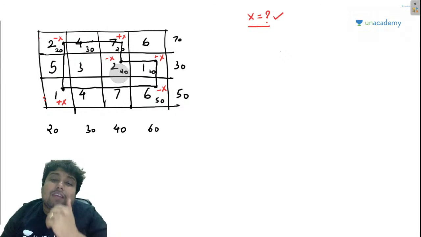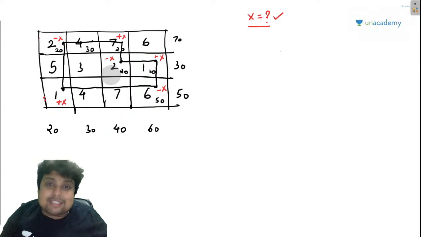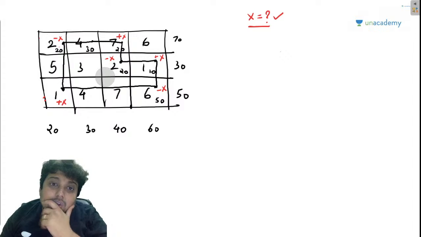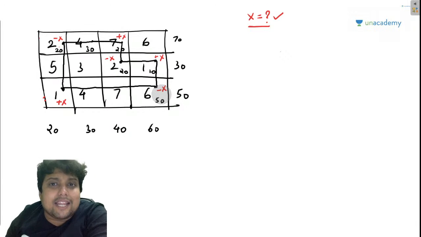Suppose you have given your friend 50 rupees, then the maximum that you can ask in return is 50. You cannot say give me 70. I hope people are getting my point, right? So I have given 20 packets here. So if I want to take X, X cannot be greater than 20. I have given 50 here. If I want to take X, X cannot be greater than 50.